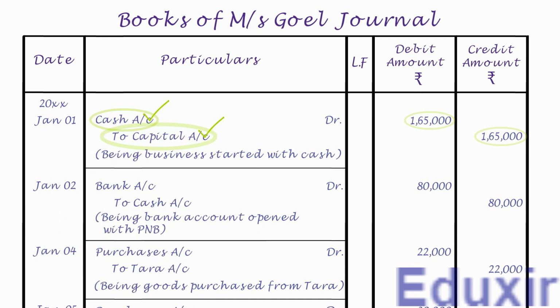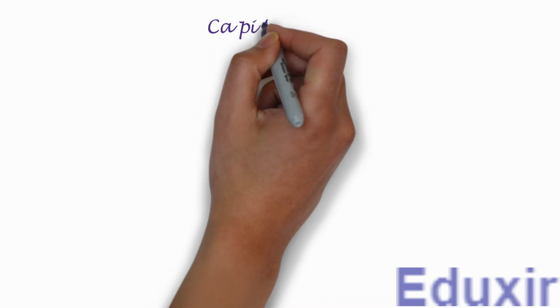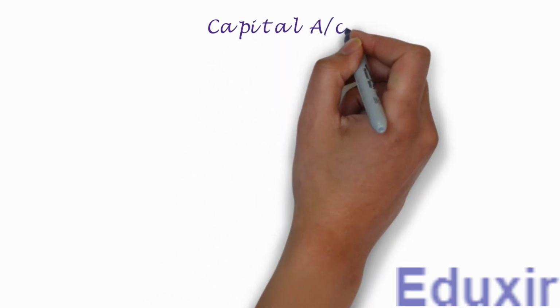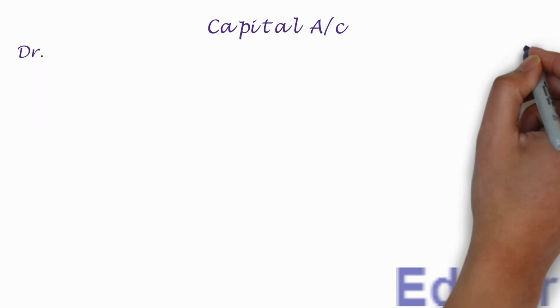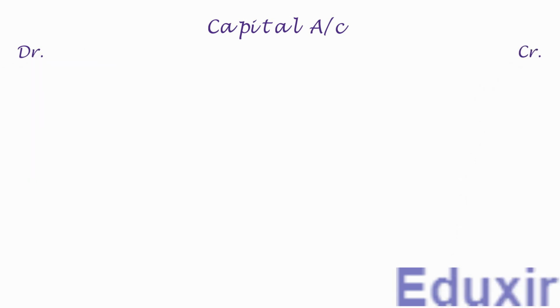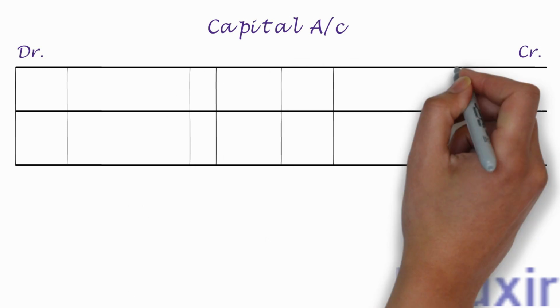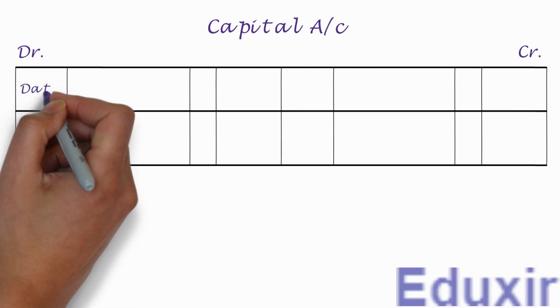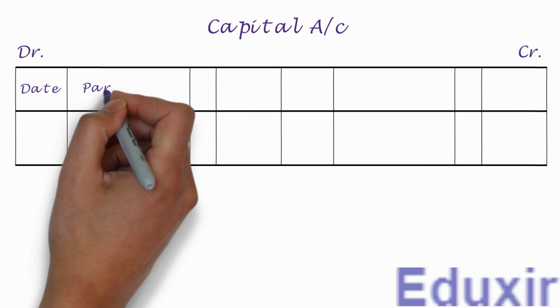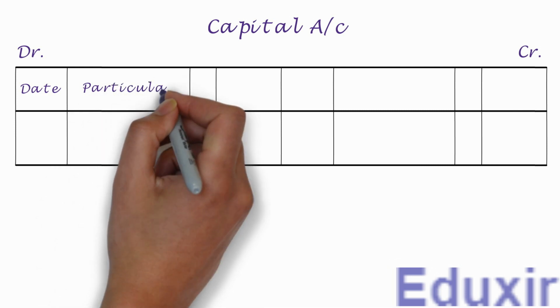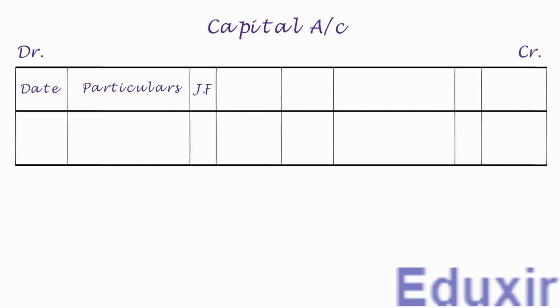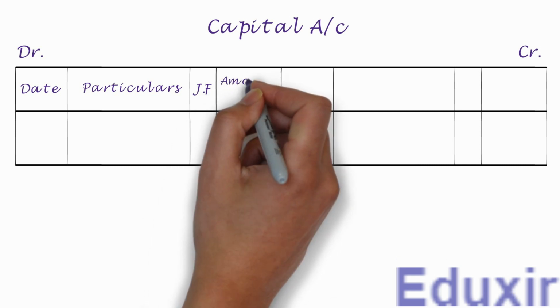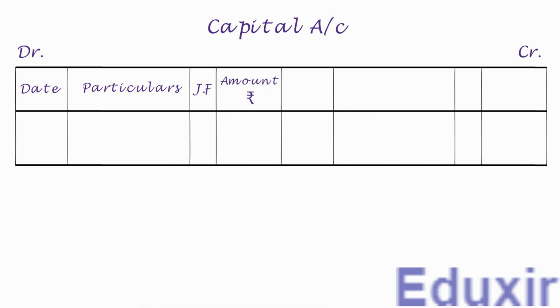For posting this entry, we need to create an account for capital as it is not yet created. Let us first write the title as capital account. Let us then write the headers DR and CR to designate the debit and credit sides respectively. Let us now have the column headings for date, particulars, journal folio, and amount in rupees on the debit side. Let us have the same columns on the credit side also.